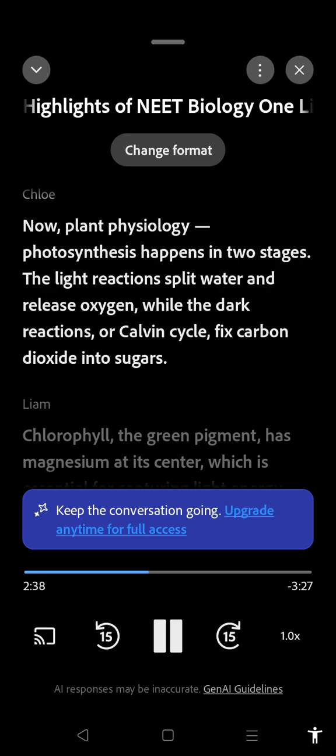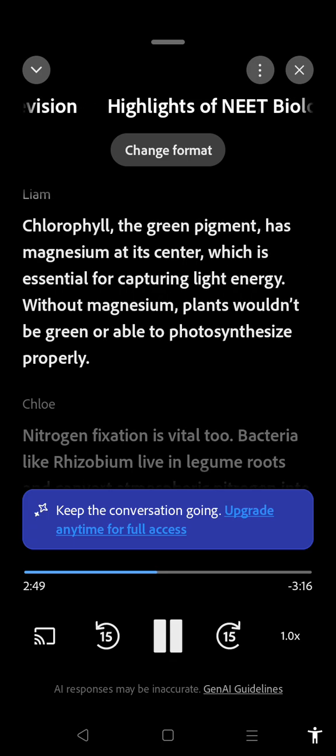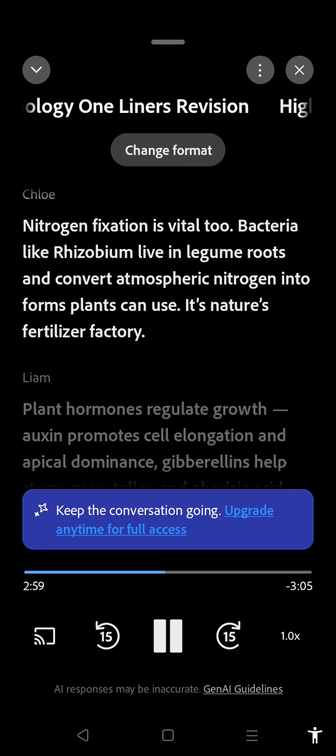Now, plant physiology. Photosynthesis happens in two stages. The light reactions split water and release oxygen, while the dark reactions, or Calvin cycle, fix carbon dioxide into sugars. Chlorophyll, the green pigment, has magnesium at its center, which is essential for capturing light energy. Without magnesium, plants wouldn't be green or able to photosynthesize properly.